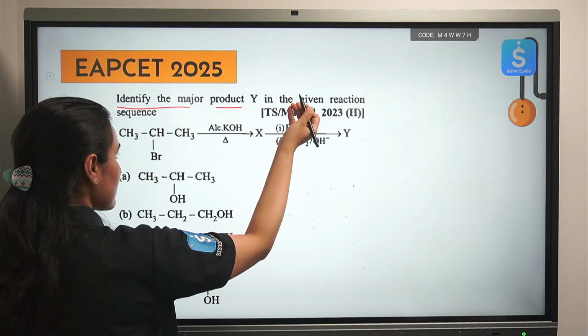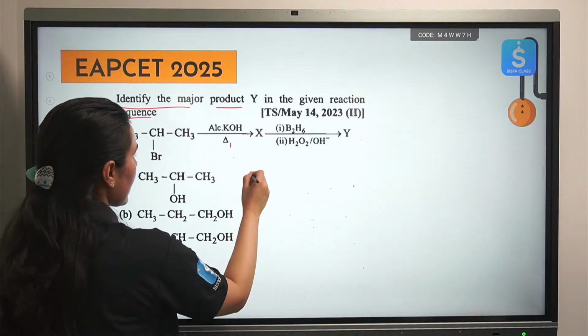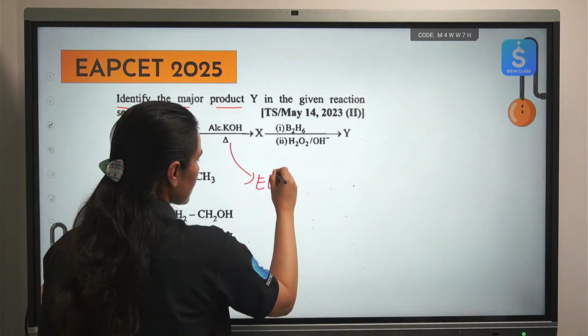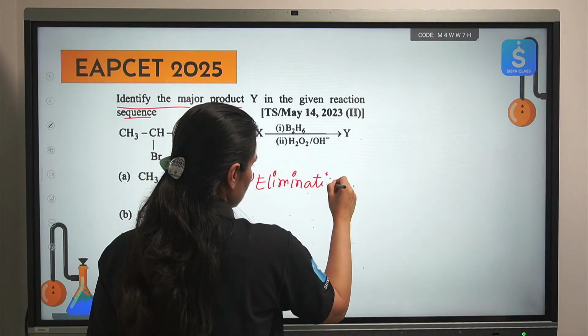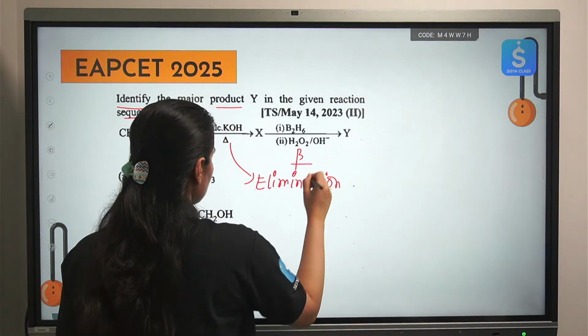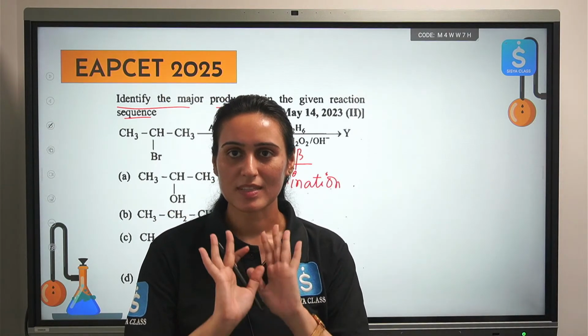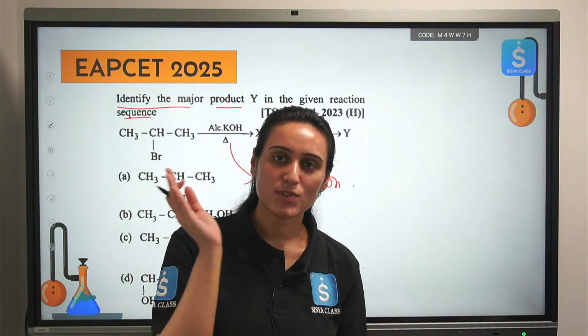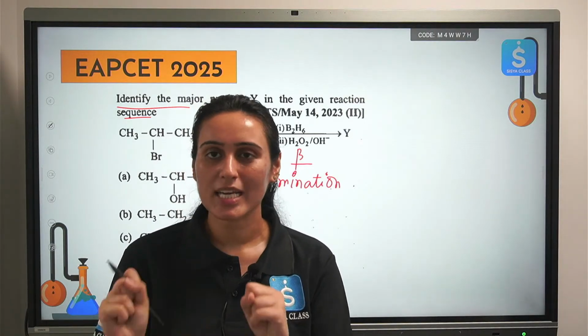Identify the major product Y in this given sequence of reaction. What are we doing here? Elimination reaction, beta elimination to be exact. So what are we removing? From the alpha carbon, see I told you this thing in the last session. Try to revisit that session if you are not aware of beta elimination. We have covered it in great detail.